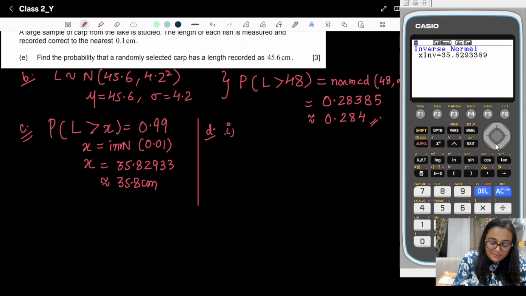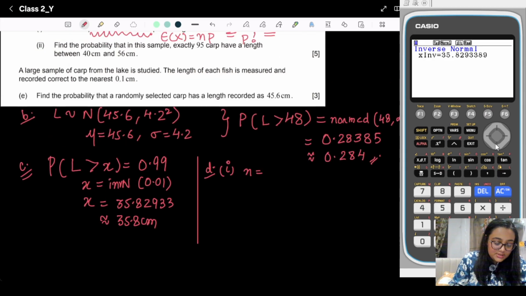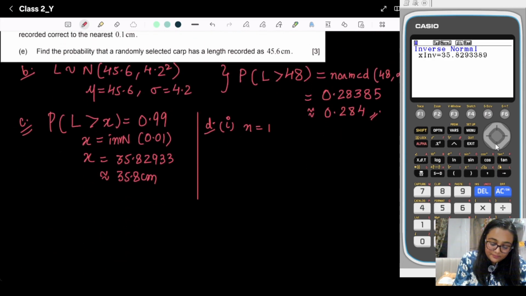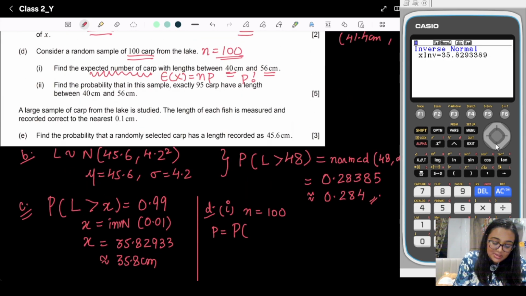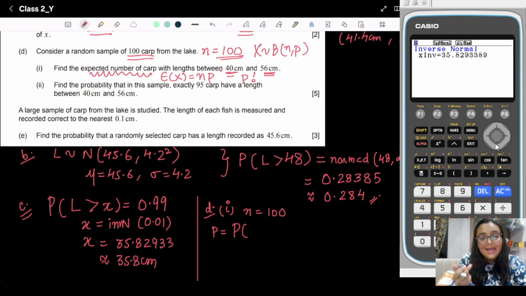So in the first part, we know that N is 100. Okay, P is the probability that the length lies between 40 centimeter to 56 centimeter. Here I am representing x for the binomial distribution because x is representing the number of carps and L is representing the length of the carps.